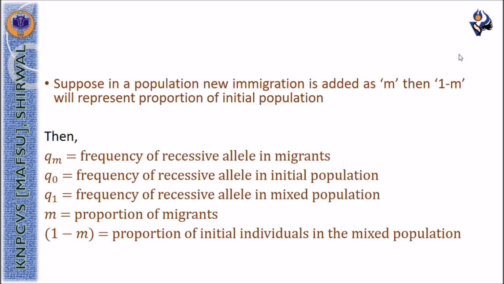Suppose in a population, new immigration is added as M, then 1 minus M will represent the proportion of initial population. Then Qm will represent the frequency of recessive allele in migrants. Q0 will represent frequency of recessive allele in initial population. Q1 will represent frequency of recessive allele in the mixed population. M is the proportion of migrants and 1 minus M is the proportion of initial individuals in the mixed population.